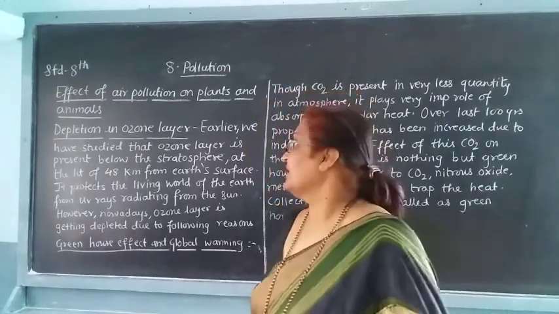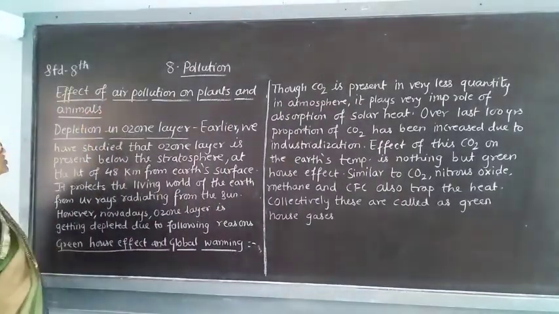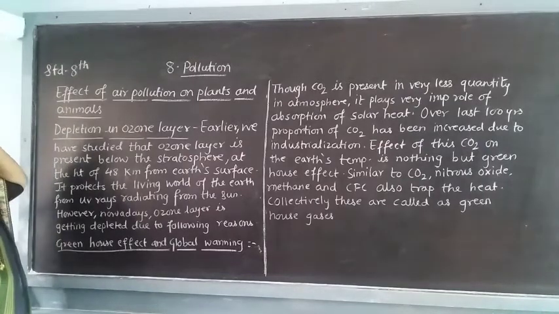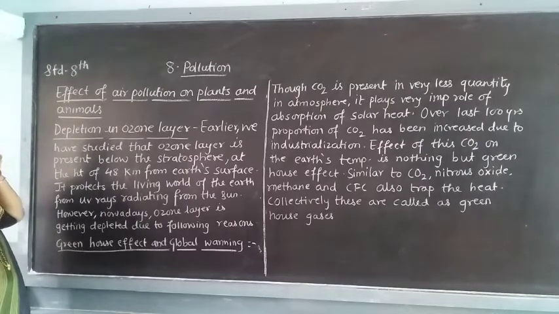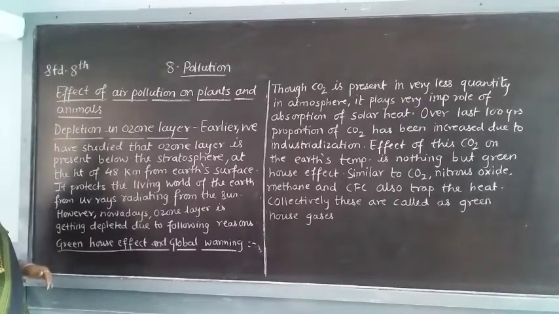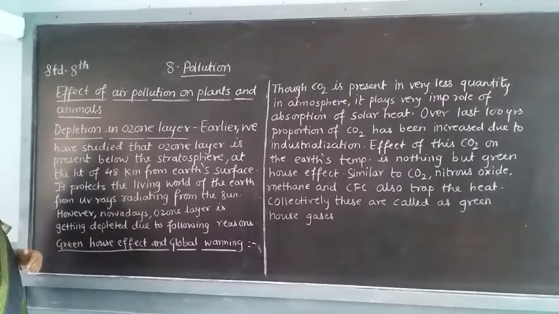Then the next one: depletion of the ozone layer. We have studied the ozone layer in previous classes. What does this tell us?